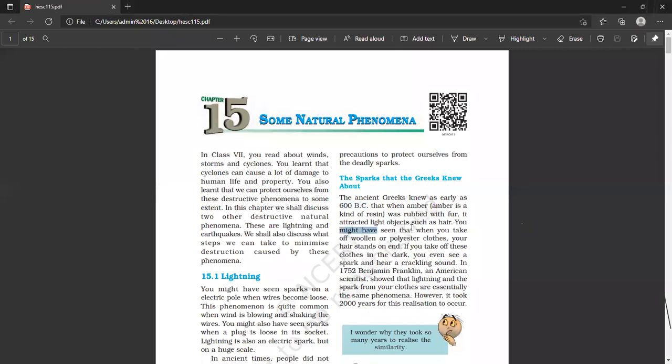You might have seen that when you take off woolen or polyester clothes, your hair stands on end. If you take off these clothes in the dark, you even see sparks and hear a crackling sound. In 1752, Benjamin Franklin, an American scientist, showed that lightning and the spark from your clothes are essentially the same phenomena. However, it took 2000 years for this realization to occur.